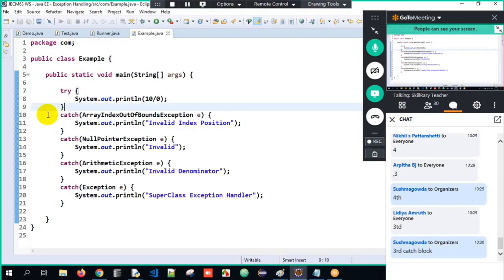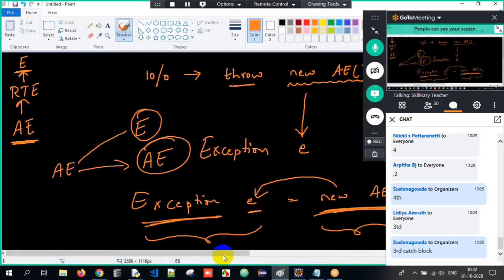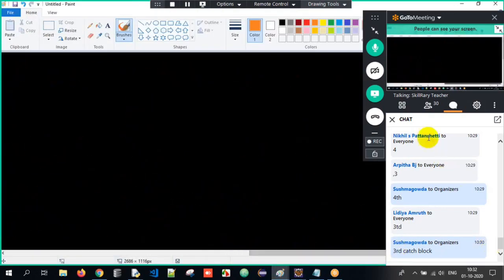Clear, everyone? Okay. So we'll just have a basic revision over here, so that it's one of the most important topics for your interview perspective. Trust me, it's going to be really, really important for you all.